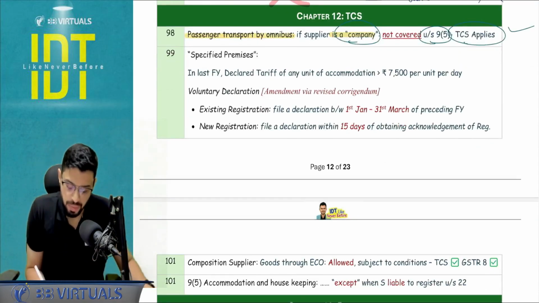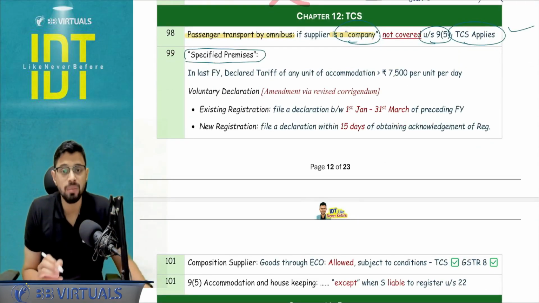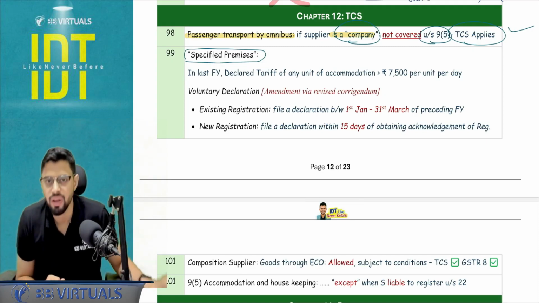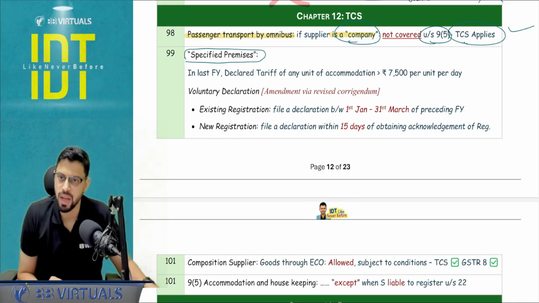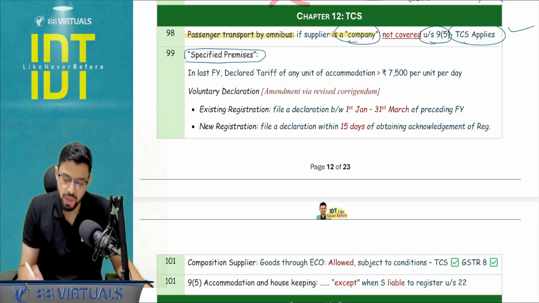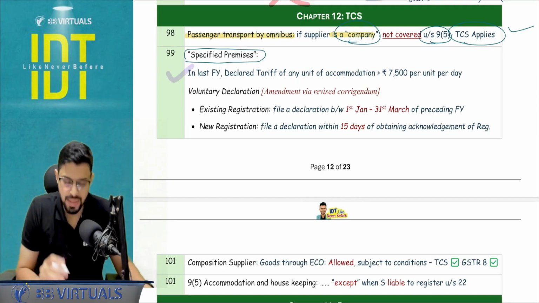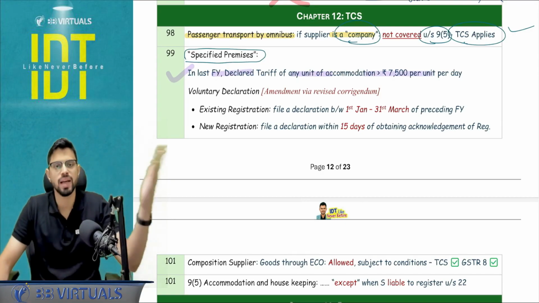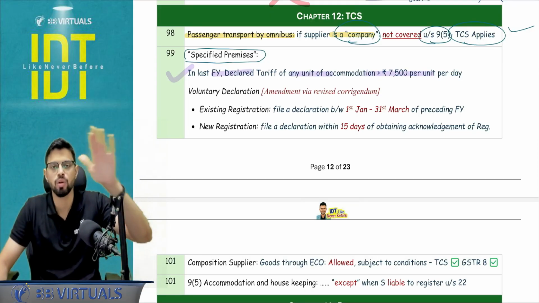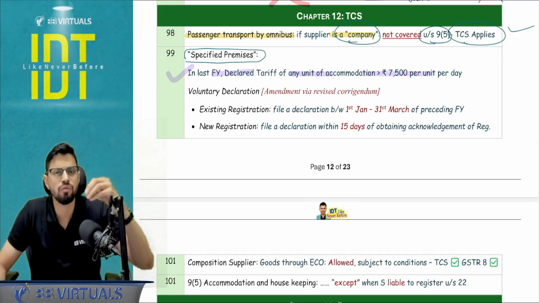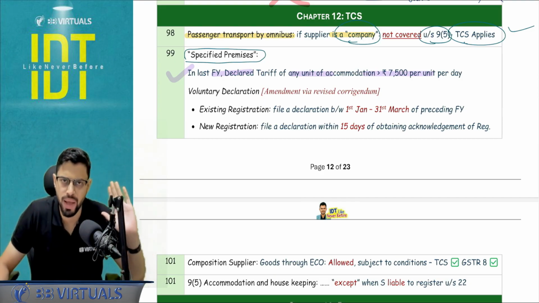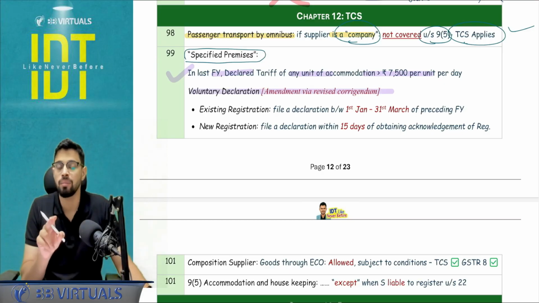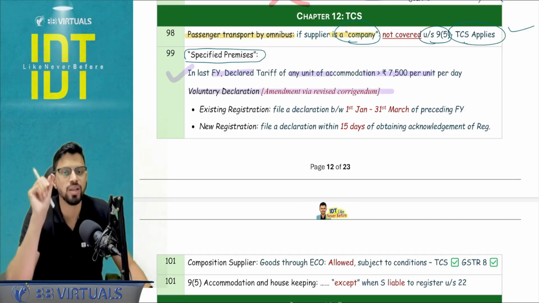Next, now specified premises. You remember, restaurant service other than through specified premises is covered under 9(5). Now what do you mean by specified premises? There has been an amendment. So basically now there are 3 clauses, out of which the first clause that I'm going to discuss is the same as we studied till now: declared tariff of any unit of accommodation in the last financial year exceeds 7,500 per unit per day, or any equivalent. Means if you're denoting in USD, then I have to convert it into INR and see it should be more than 7,500. But voluntary declaration is basically the amendment which has been made applicable via the revised corrigendum.